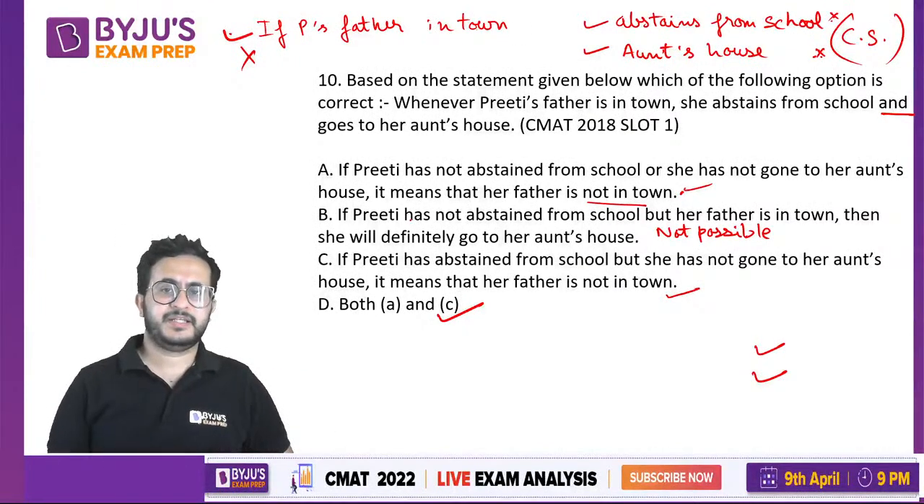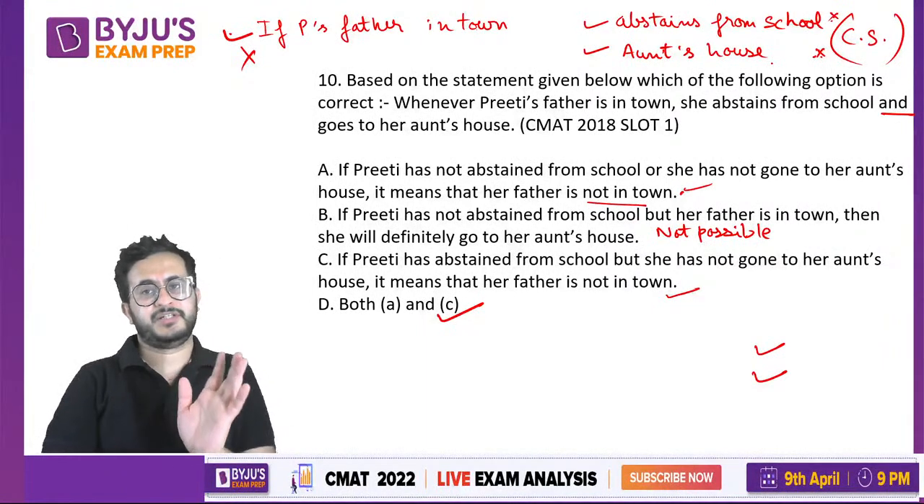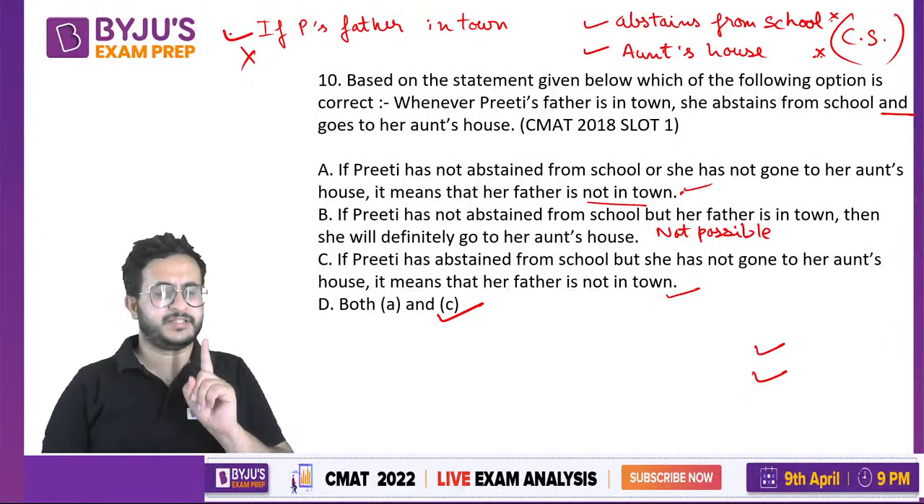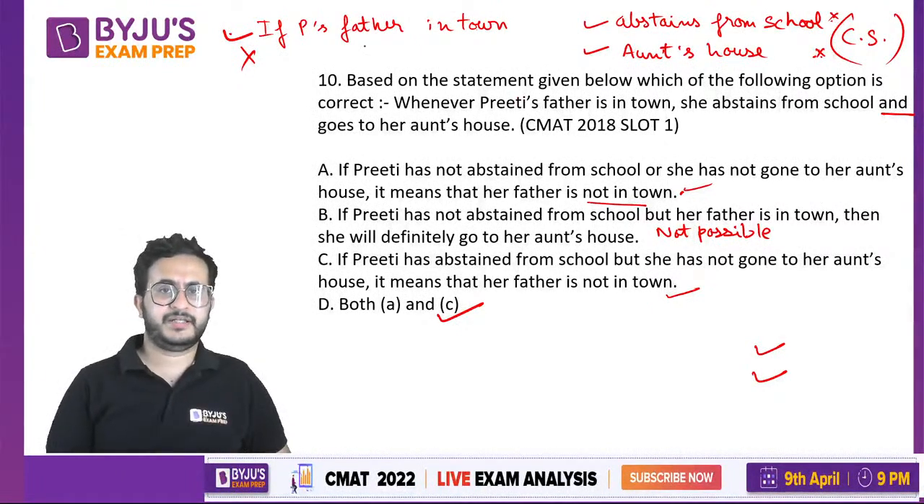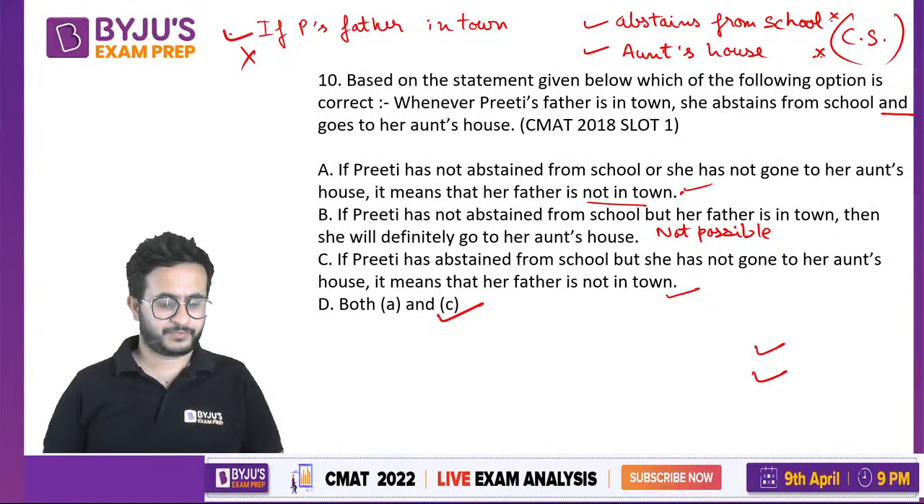Similarly, C says that she has abstained from school, but not done this. Because if her father was in town, she will do both the things, but she has done only one thing. So that again tells that her father is not in town. So that is why both A and C are correct.